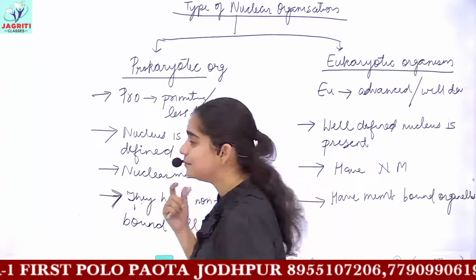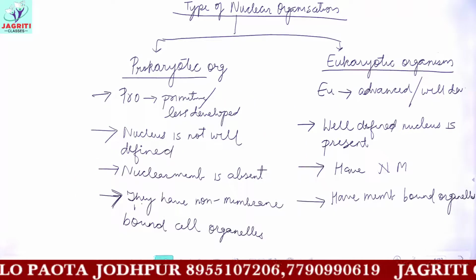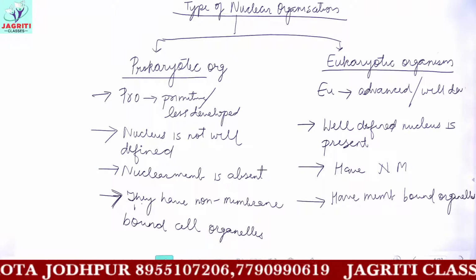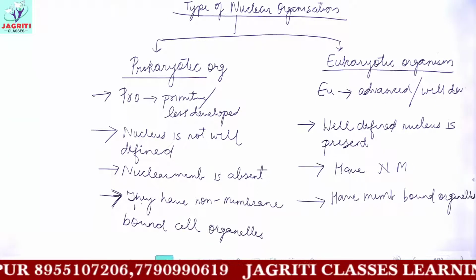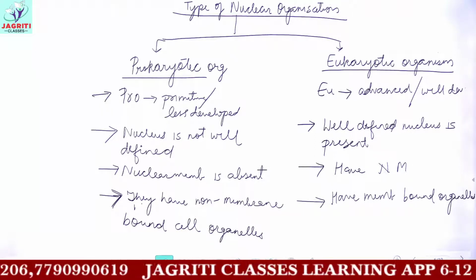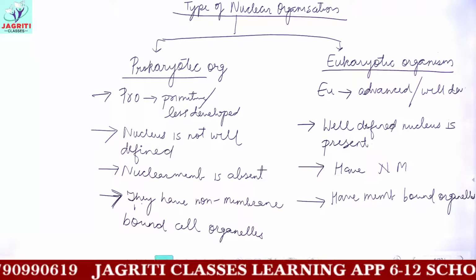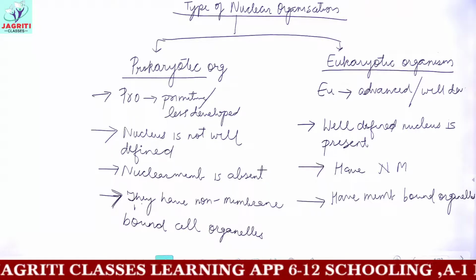So this is the basic difference between prokaryotes and eukaryotes, that is, prokaryotes are primitive, they do not have membranous structure around their nucleus, and in turn they do not have membrane around other organelles also. While talking about eukaryotes, they possess a membrane around the nucleus and around other organelles also.